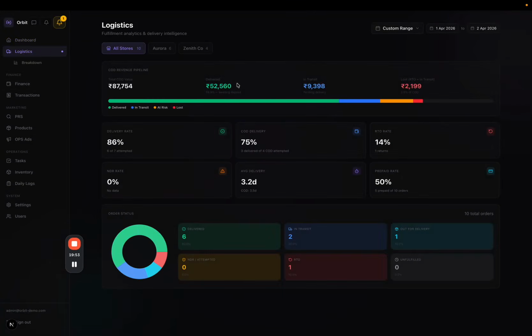Perfect. So this is the most important page, I would say, after the finance page, no, actually, if not more than the finance page in this entire software. And this is basically all the data fetched from the shipping company, because a lot of these shipping companies, whether that be ShipRocket, Delhivery, Blue Dart, any companies, show you inflated data. The simple reason being that they don't want you to leave the platform. So to get raw data is why I built this. And there was a 5 to 10% discrepancy between what Delhivery was showing me and what my software showed me.